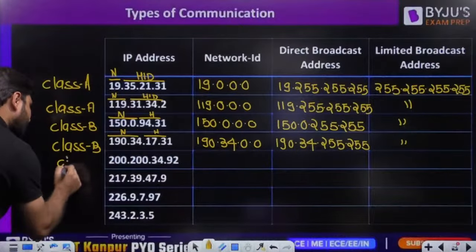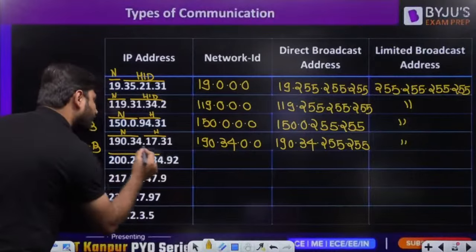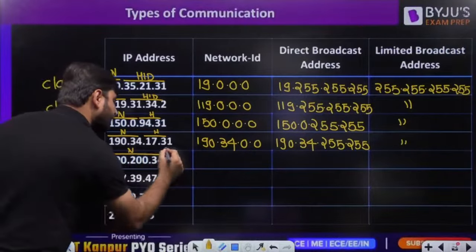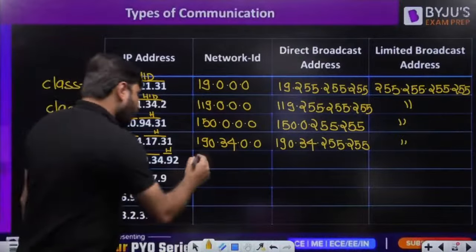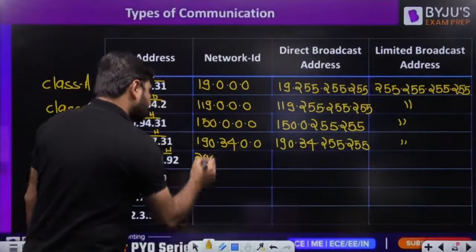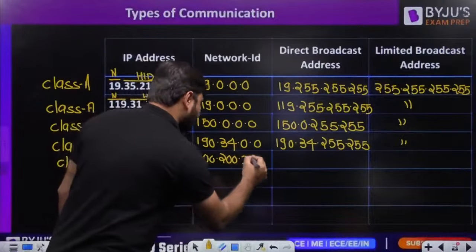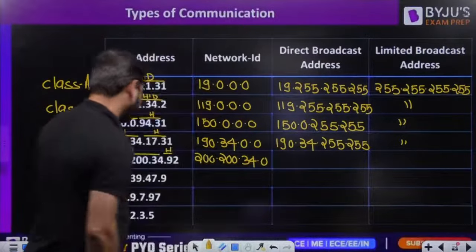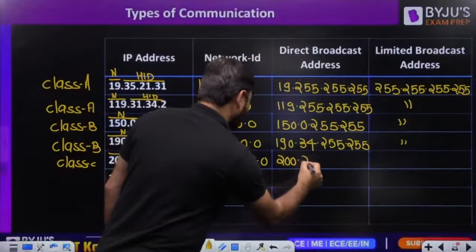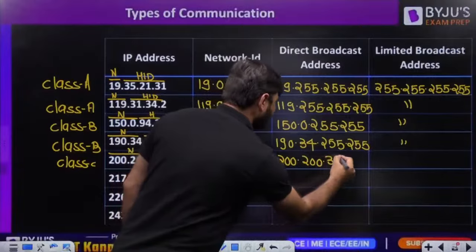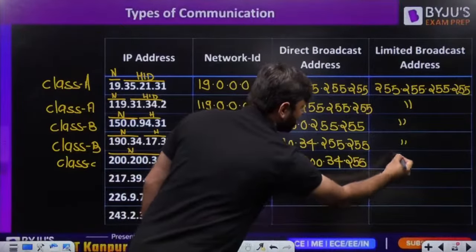200 means class C. For class C, how many bits is the network ID? 24 bits. How many bits is the host ID? 8 bits. How can we find the network ID? Put all zeros in the host ID part. All zeros in the host ID part gives 34.0. Now, what is the direct broadcast address? Put all ones in the host ID part, 34.255. The limited broadcast address is the same.